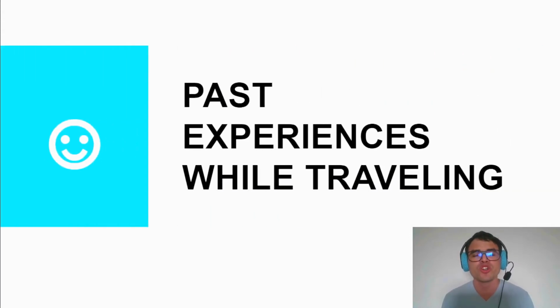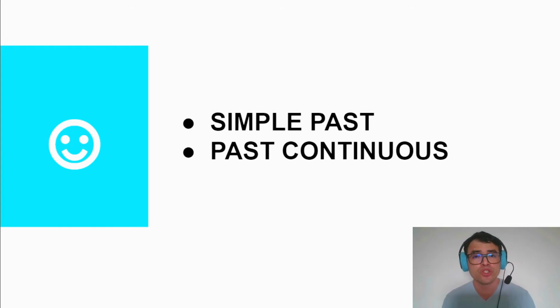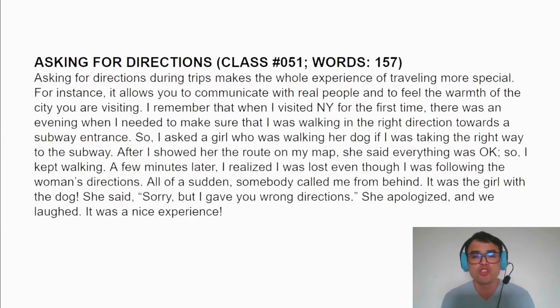Which grammar are we going to review here? The past, because we're going to be talking about past experiences while traveling. And in order to do that, we will have to review the simple past and the past continuous in this video. So this is the paragraph, 157 words, class 51. The title is Asking for Directions. Are you ready?